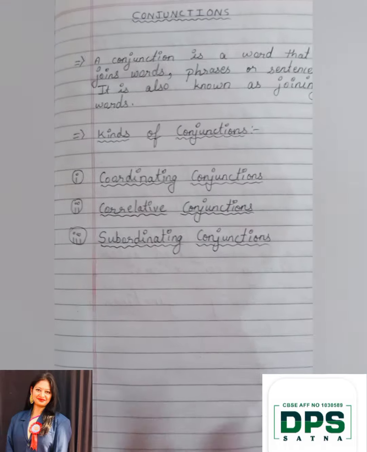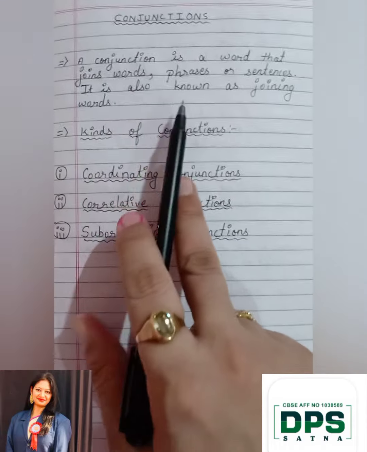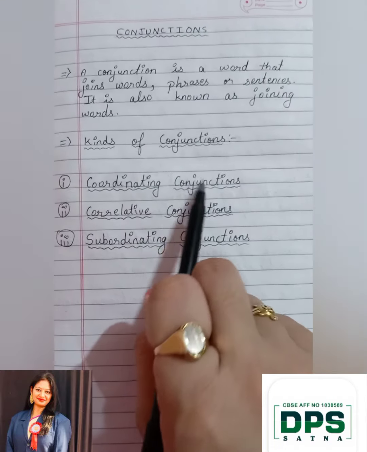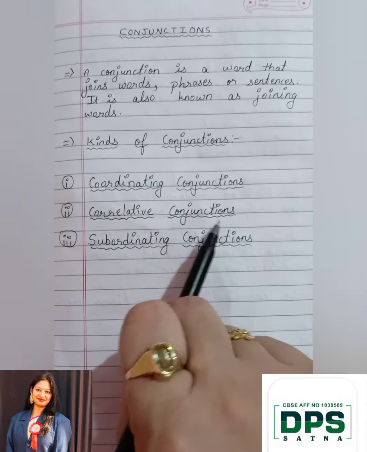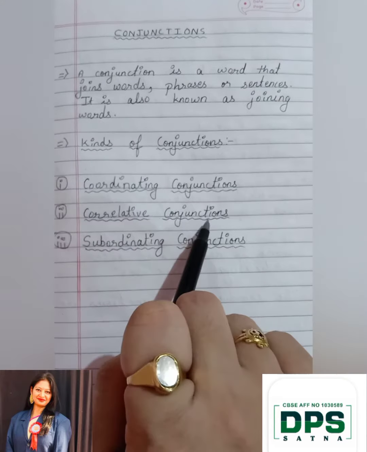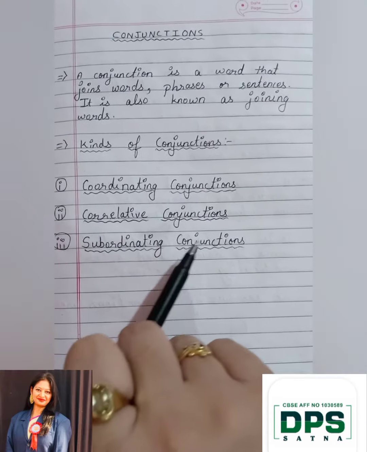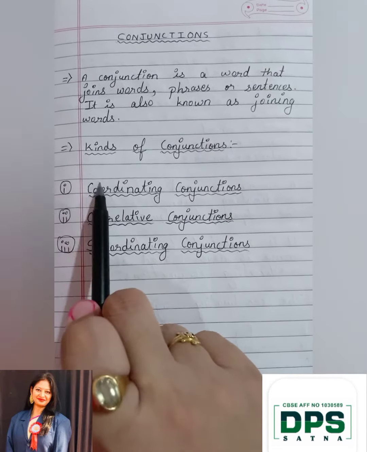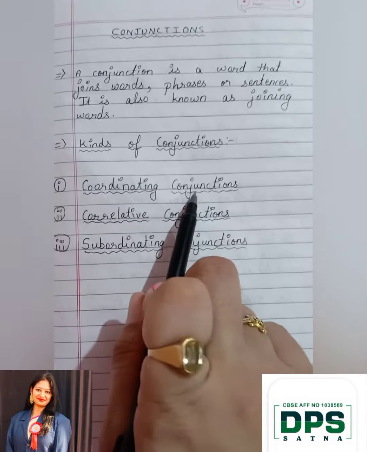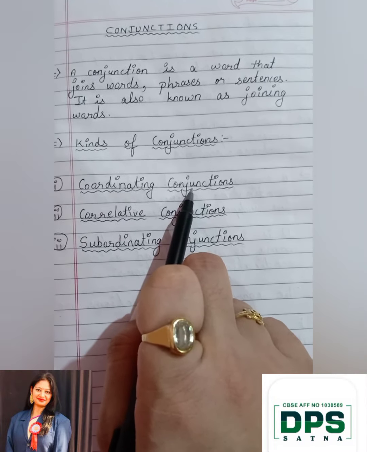So once again, quick revision. Conjunctions are also known as joining words. There are three types of conjunctions: coordinating conjunctions, correlative conjunctions, and subordinating conjunctions. Coordinating conjunctions you can remember by the spelling of FANBOYS.